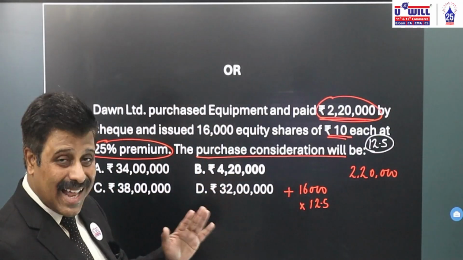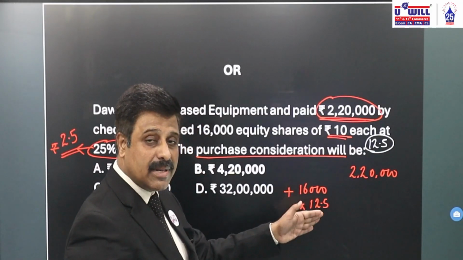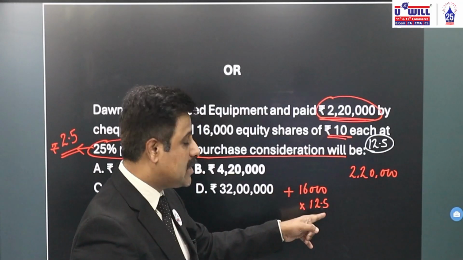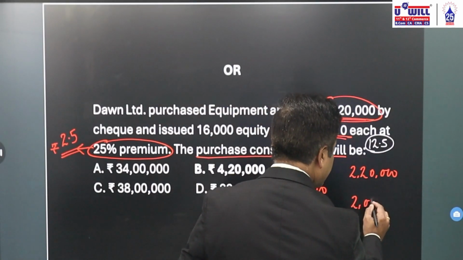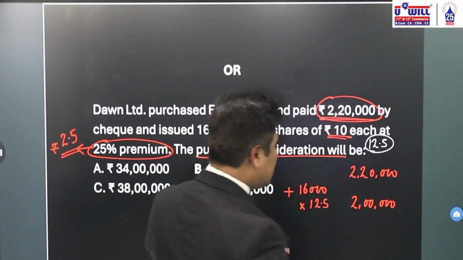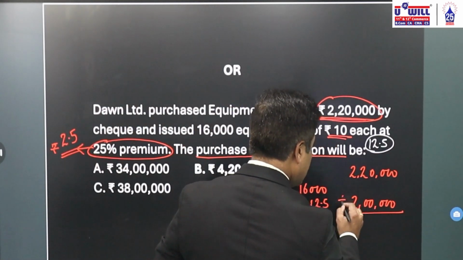16,000 into 10, 1,60,000. 16,000 into 2, 32,000. 1,60,000 plus 32,000, 1,92,000. 16,000 into 0.5, 8,000. 1,92,000 plus 8,000, 2 lakhs. What is 16,000 into 12.5? 2 lakhs. 2,20,000 plus 2 lakh.